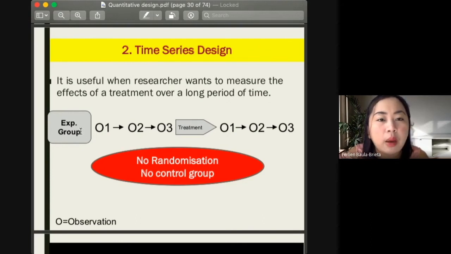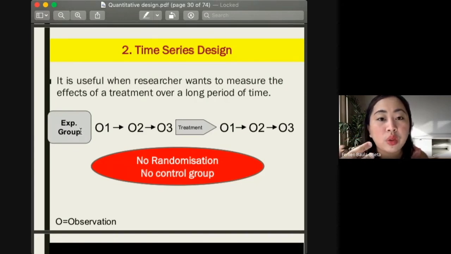An example for this is if we want to analyze the effect of patient compliance, or we want to analyze the blood pressure of the elderly. We have our experimental group, the elderly with hypertension. We are going to observe their blood pressure levels in 3 segments, for example every week: week 1, week 2, and week 3.